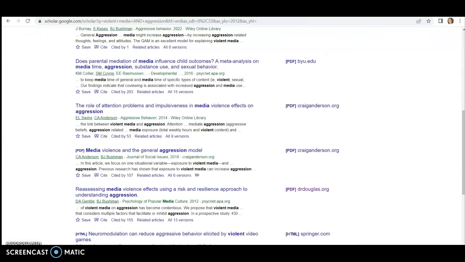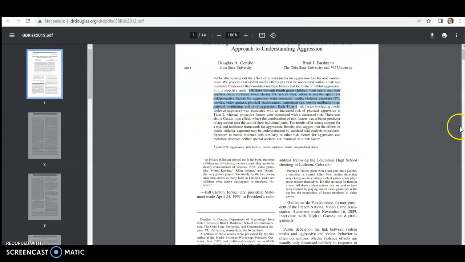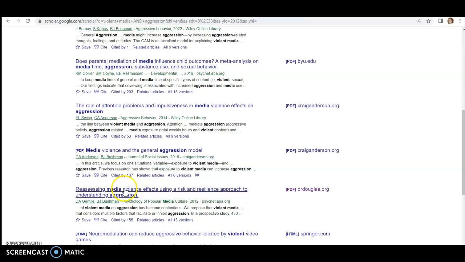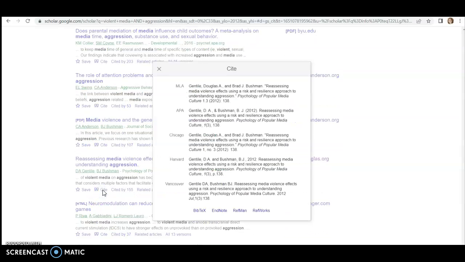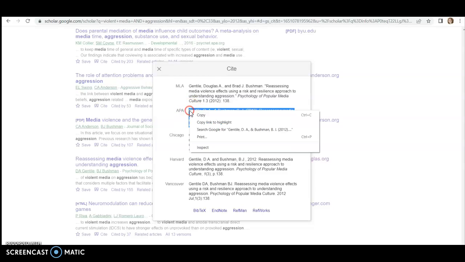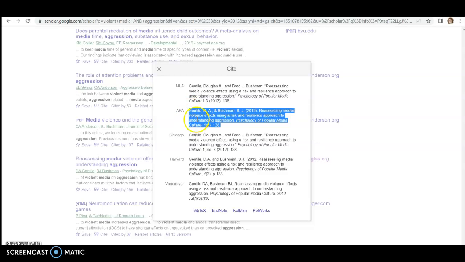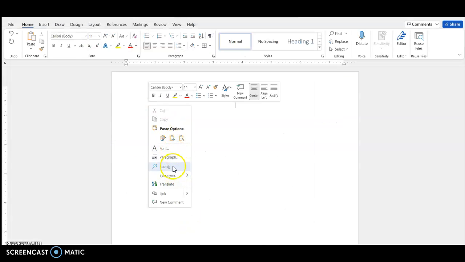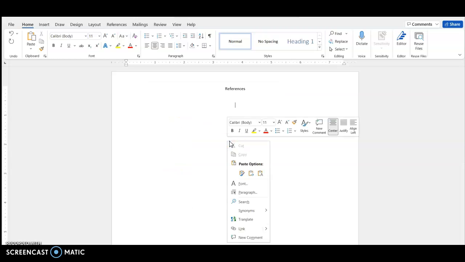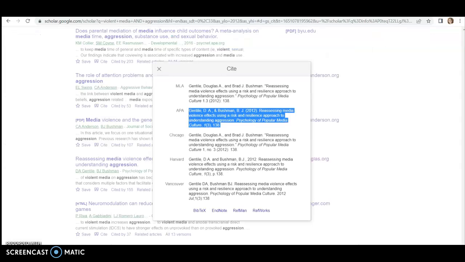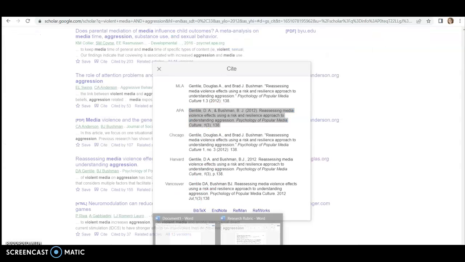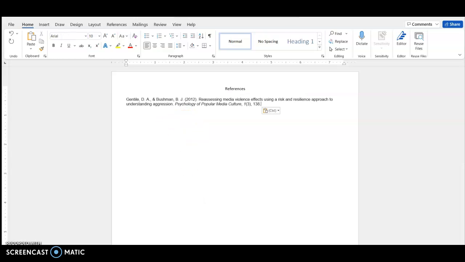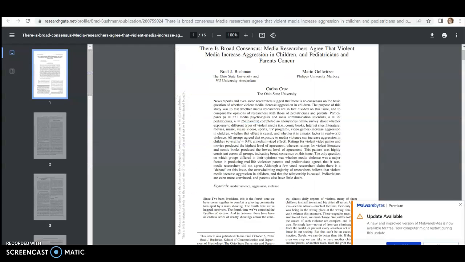Now, I'm going to get the information for my first article. It's the reassessing. Go back to Google Scholar, reassessing. Okay, it's this one right here. So I'm going to click on cite, and I'm going to go to where it says APA, and I'm going to copy that. So I right-click on it, copy, go into the document, and paste. Ooh, did I not do it? Let's go back here. Copy it, and I'm going to paste it. Okay, so I have my first one. Let's get my second one. The second article was what?